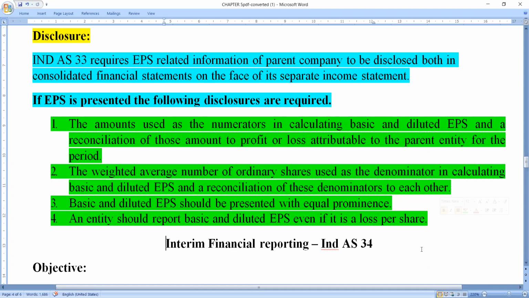And the third disclosure here: basic and diluted EPS should be presented with equal prominence. See, that is the most important concept here. Basic and diluted EPS should be presented with equal prominence is nothing but, so what is the earnings per share, what is the basic earnings per share.